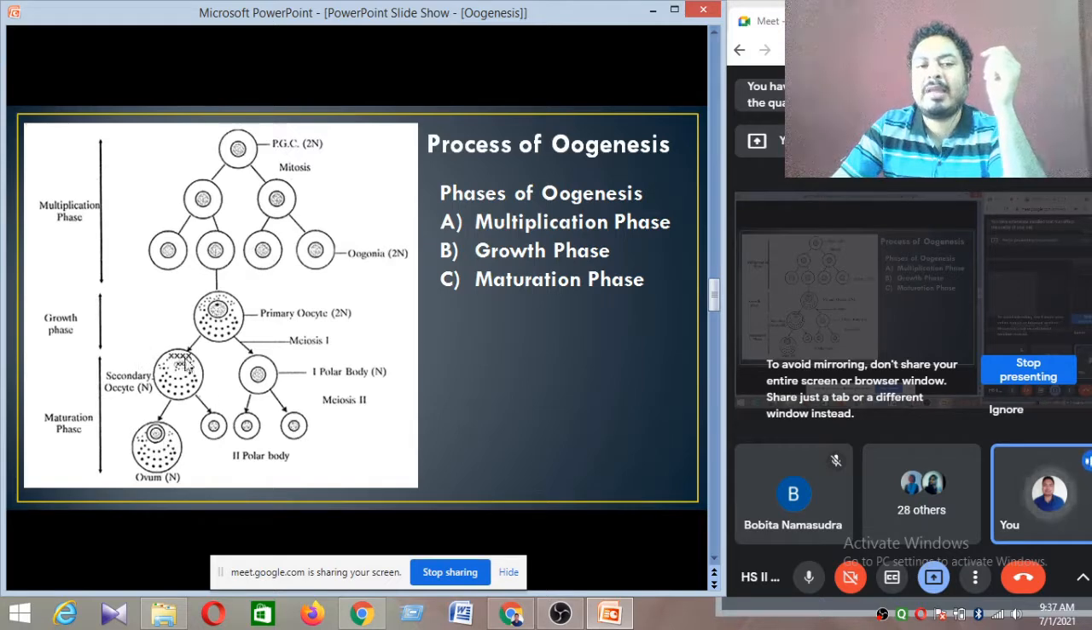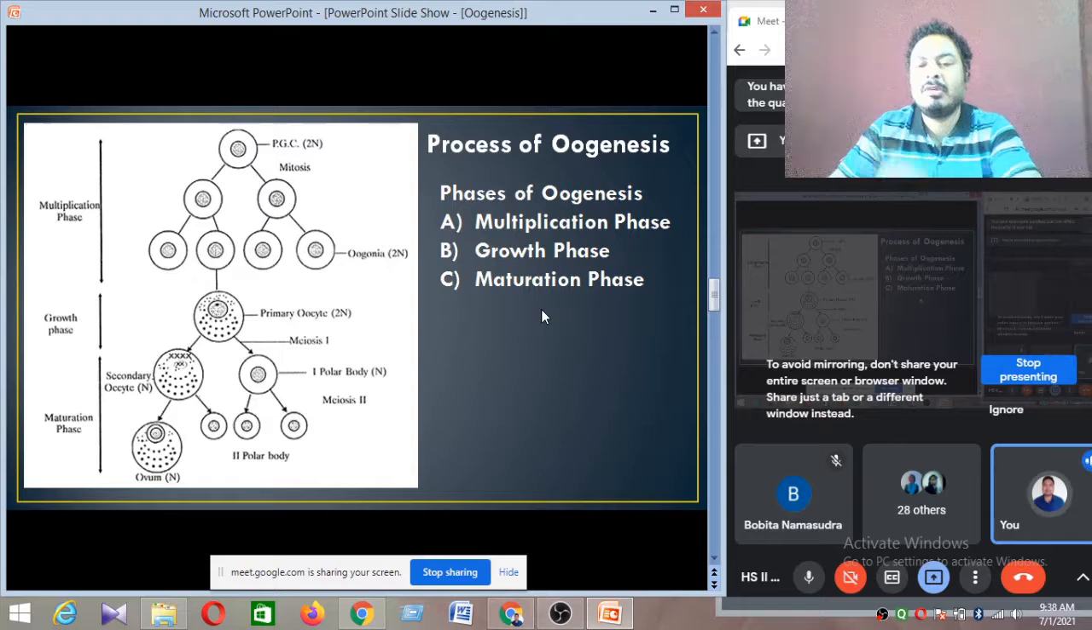The oogenesis process is arrested in the secondary oocyte when the female child is born; the process stops over here. And when that same child attains puberty, the secondary oocyte is released to the outside, which is called the menstrual cycle, and the secondary oocyte is converted to the ovum inside the fallopian tube. So this is the maturation process.